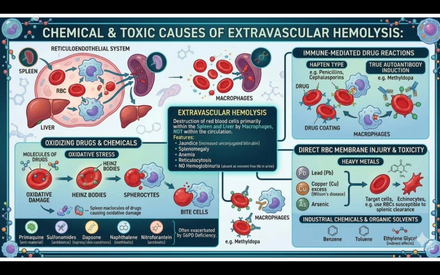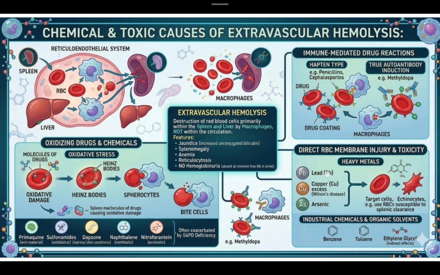In case of toxic substances like lead, copper, and arsenic, they change the shape of RBCs into target cells, and the target cells get converted into echinocytes. The echinocytes undergo hemolysis and lead to anemia. And the key features of extravascular hemolysis are jaundice, obviously, splenomegaly, anemia, and reticulocytosis, but there is no hemoglobinuria. That we have to remember.